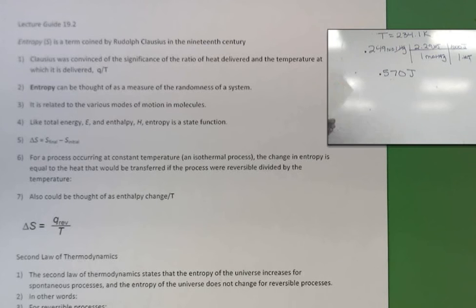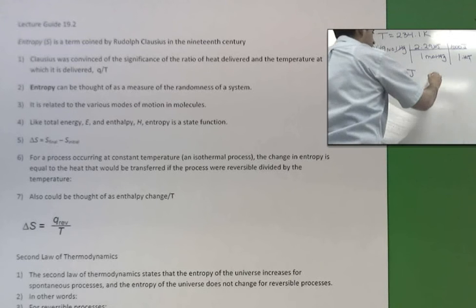Again, when we think about this being with fusion, this freezing value is exothermic. So we're getting this Q value, and we are transferring energy out. So it's a negative value, the energy that has to leave in order to freeze. So it's going from a liquid to a solid. Now we have to figure out how that works with entropy.